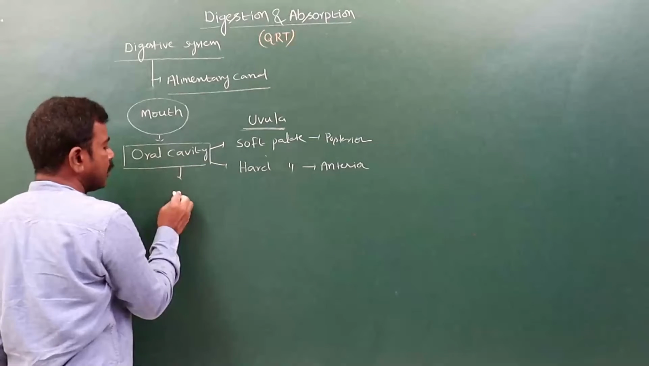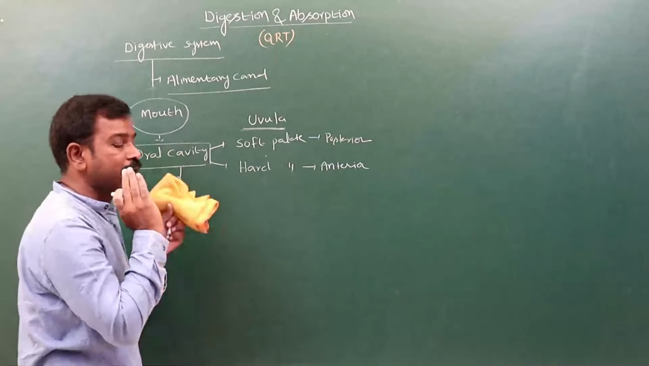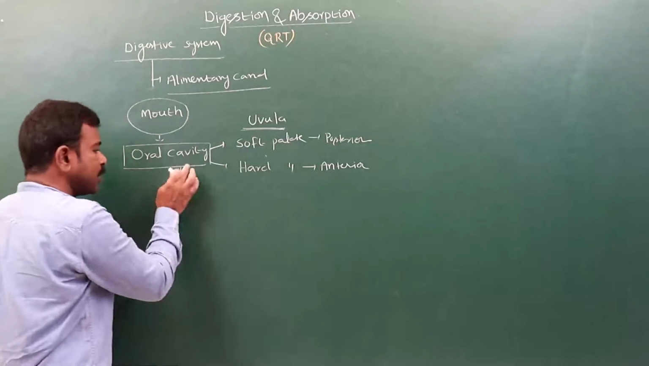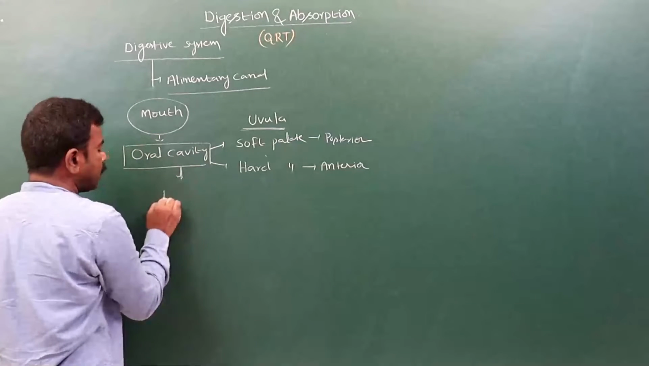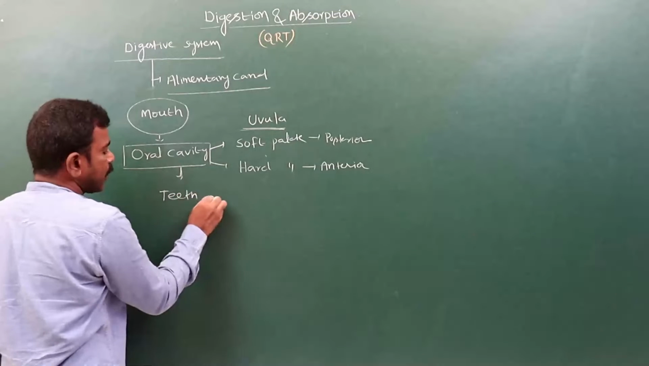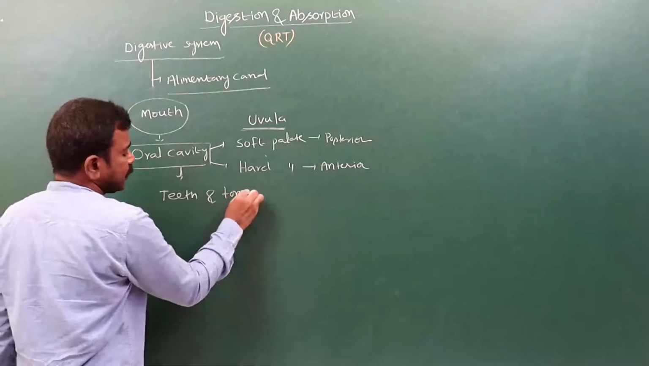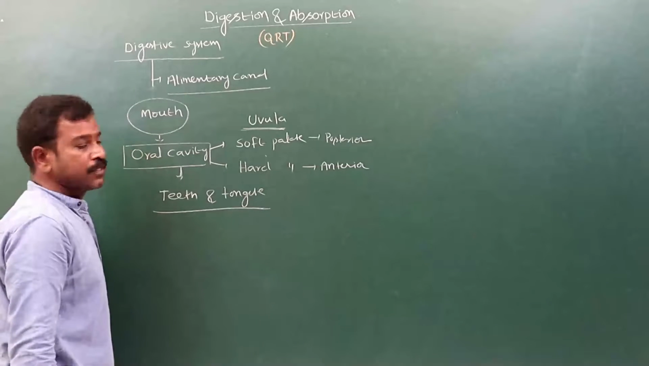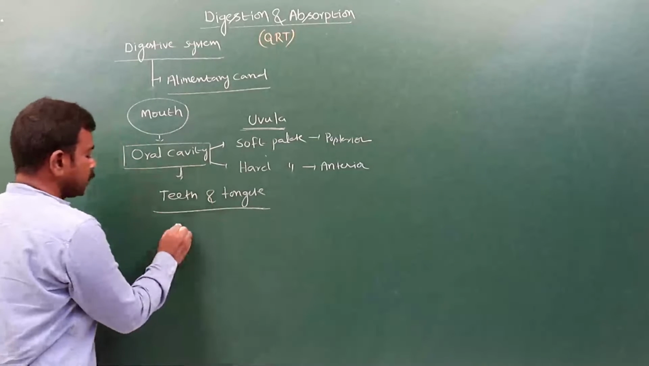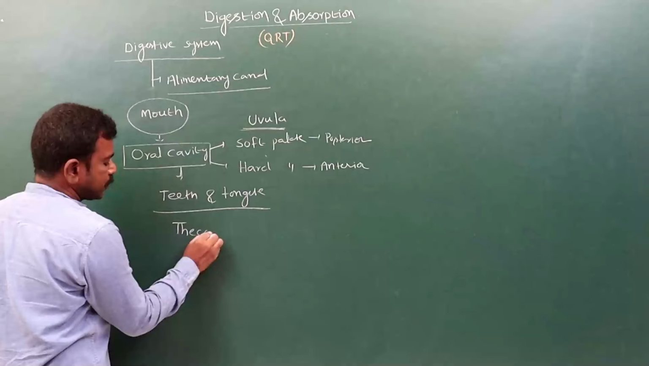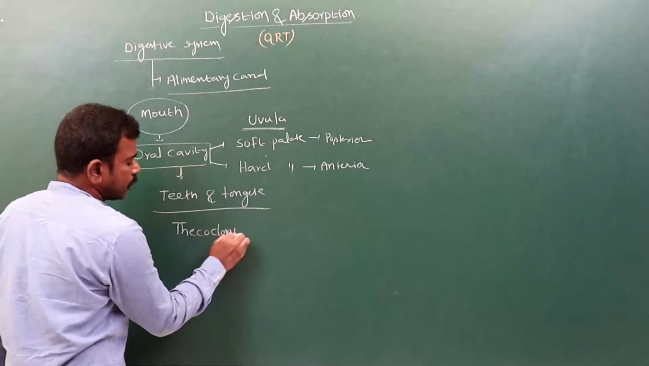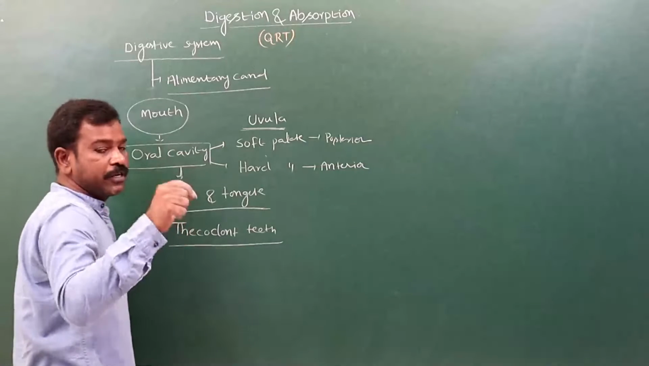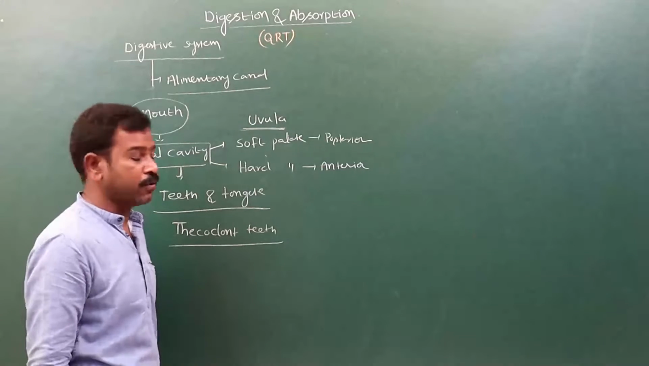The lateral sides of the oral cavity are covered by the cheeks. In the oral cavity, the teeth and the tongue are present. In human beings, thecodont teeth are present. Here the teeth are fitted in the sockets of the jawbone.